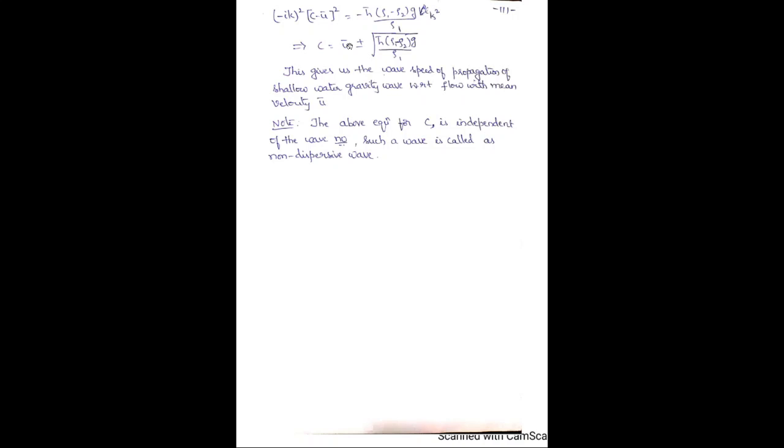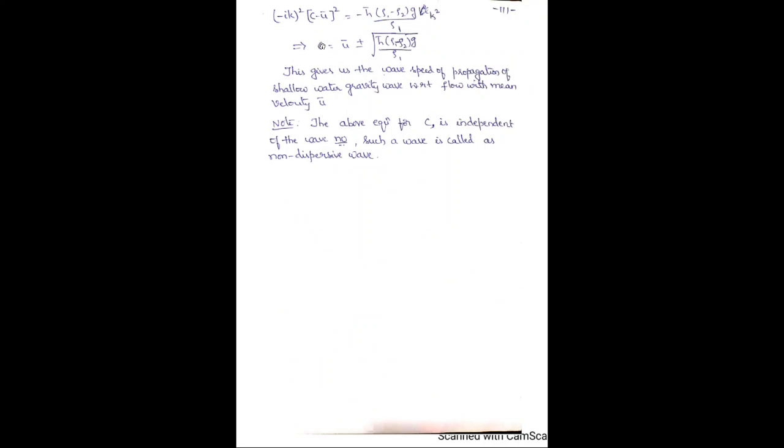In the Rossby waves, we had terms like k² L². Here, k is the wave number, but when you see the final expression for c, it is independent of k. Therefore, such a wave is called a non-dispersive wave. So the shallow water gravity waves are non-dispersive waves.